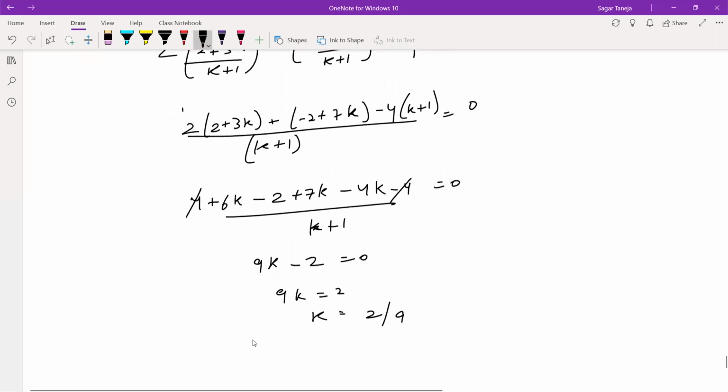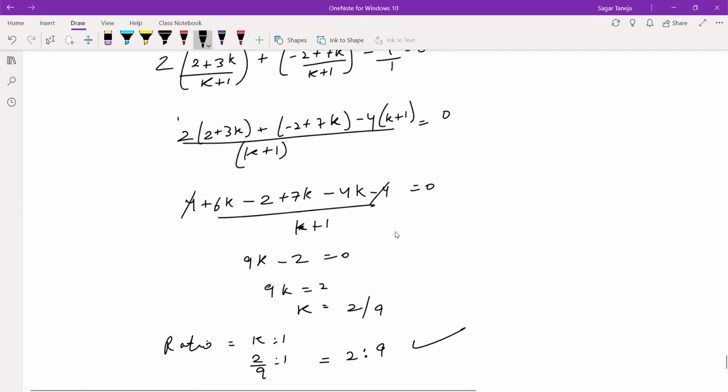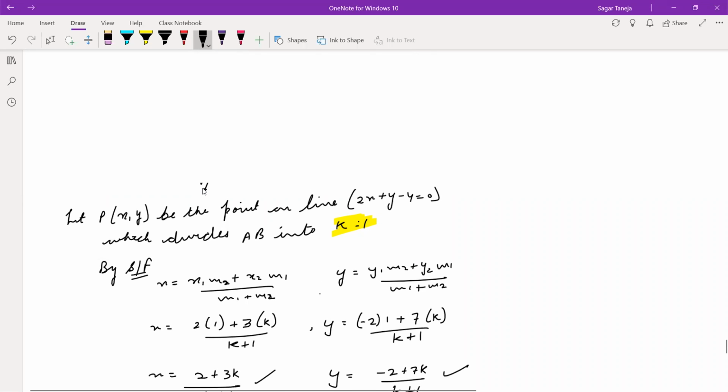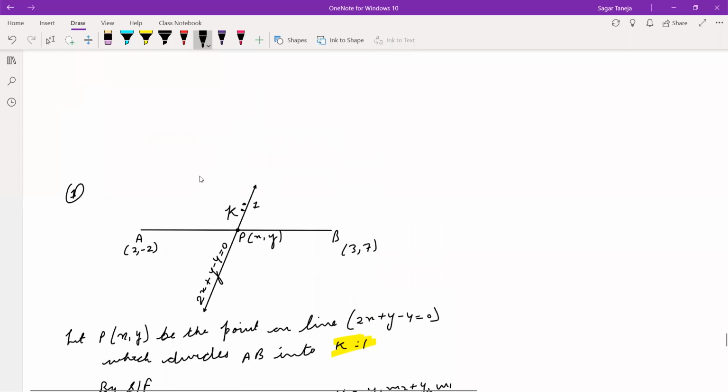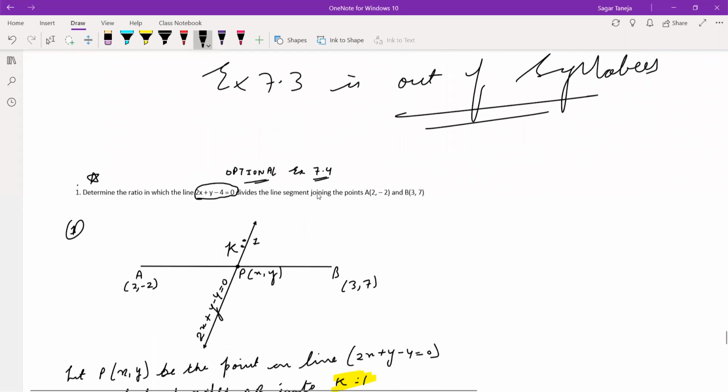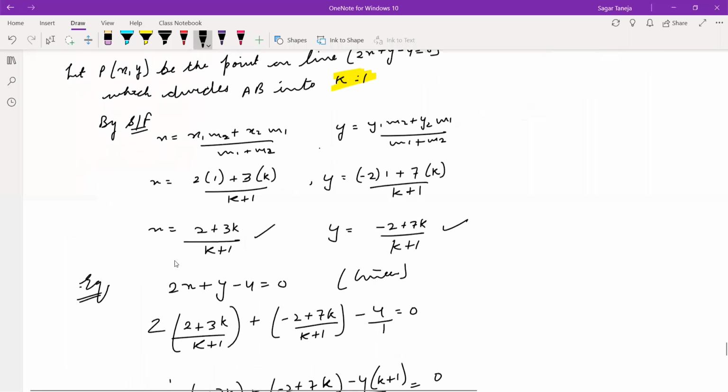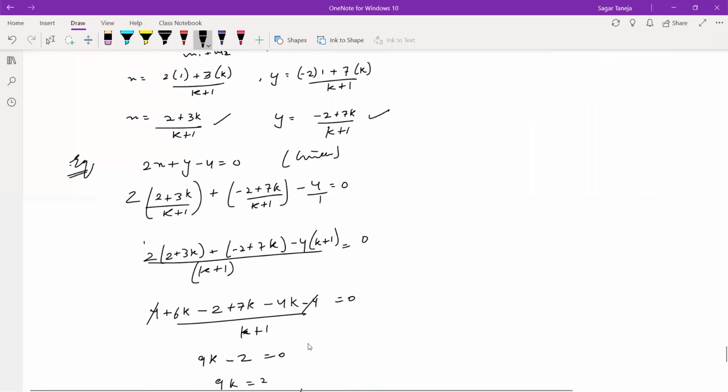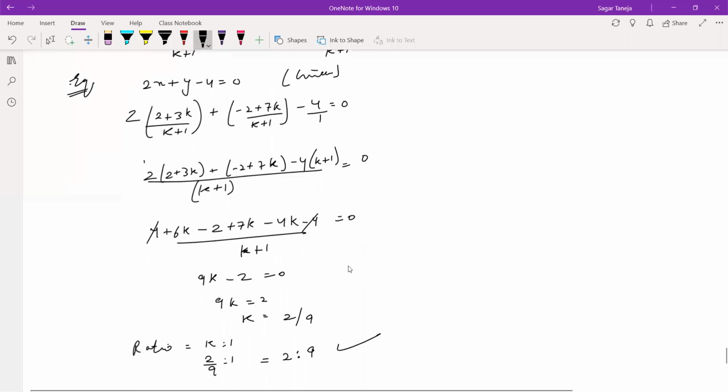Yes, the ratio is 2:9. So the ratio is k is to 1. So it will be 2 by 9 is to 1, or it can be written as 2:9. So we have calculated the ratio. And what is asked in the question? Only the ratio or something else? Only the ratio. So the ratio, that's 2:9. This way we have to solve.